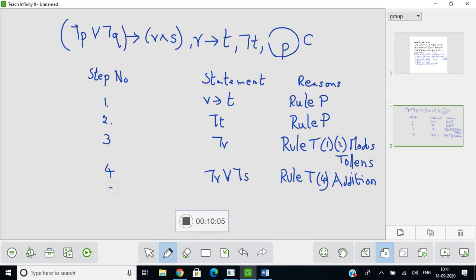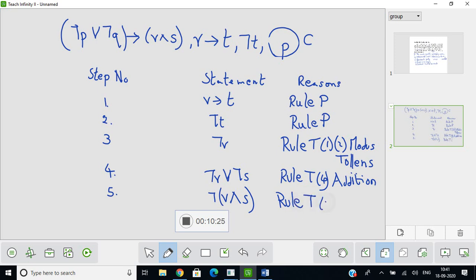The minute we see this negation R or negation S, we will strike De Morgan's. So this is nothing but negation of R and S. What rule are we using? We are using rule T. Where are we using this rule T?